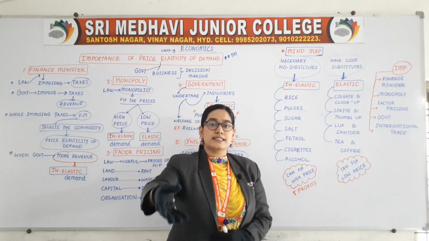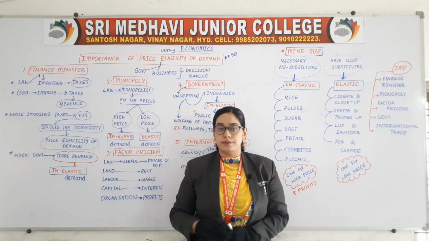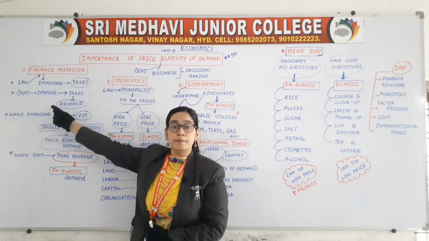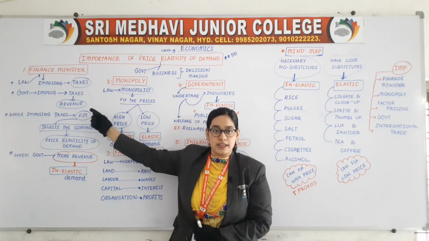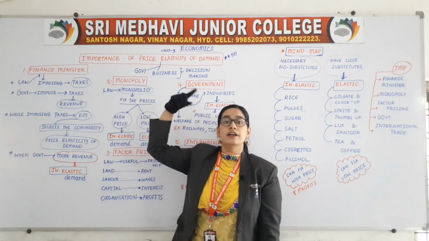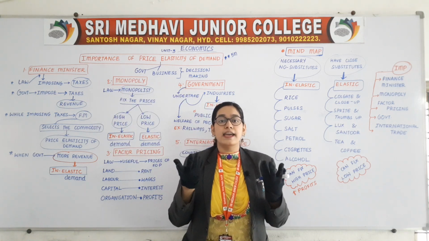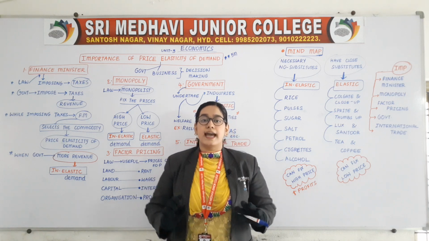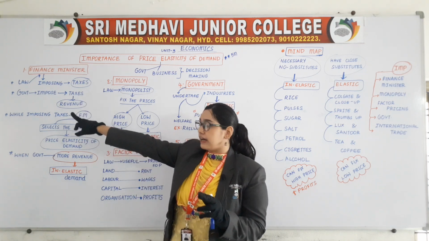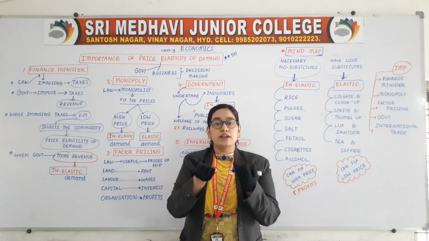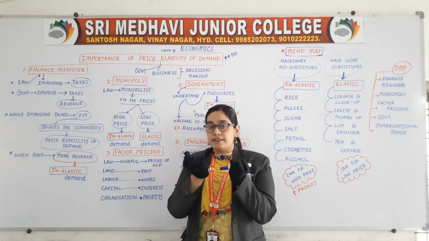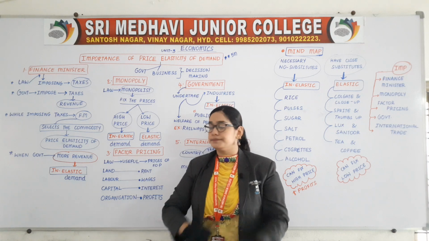When we pay tax, the government is getting income. So the government will impose taxes in order to get revenue. This law is helpful for the finance minister for imposing taxes, and the government will impose taxes in order to get revenue. Revenue means money is coming.